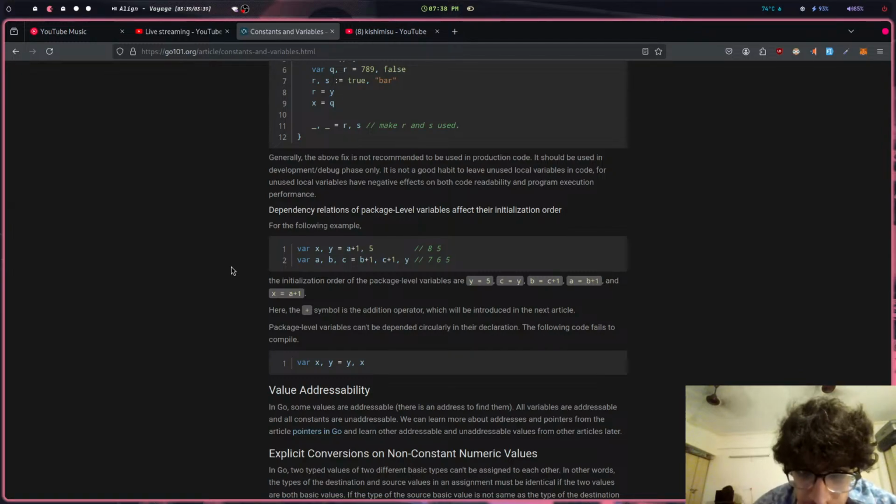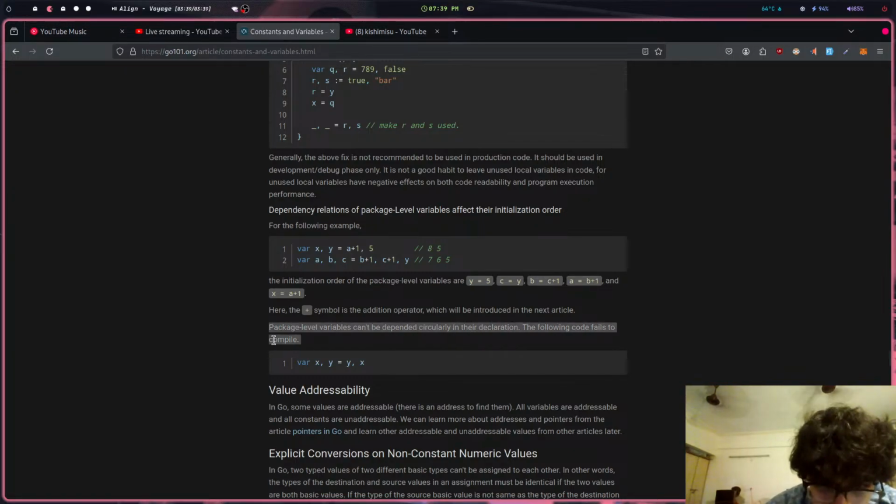So y equals 5, c equals y, because y has been initialized, b equals c plus 1, because c has. So it goes from right to left. Okay, cool. So right ones get initialized first, then the left ones. But if the value does not yet exist, it first initializes that. If I'm on the right track.